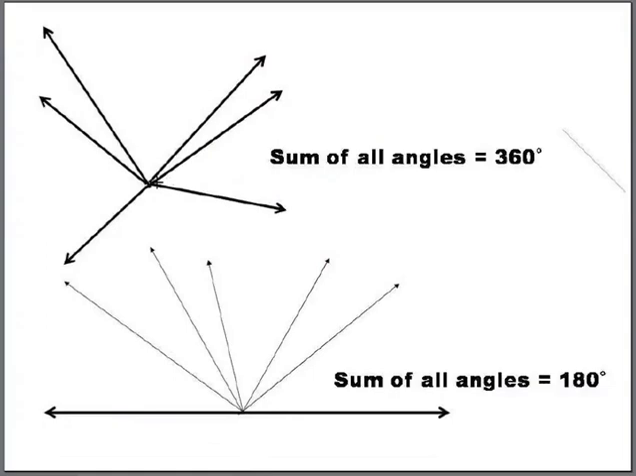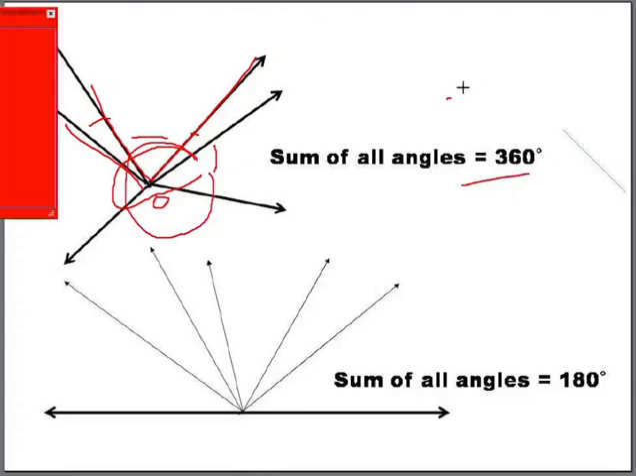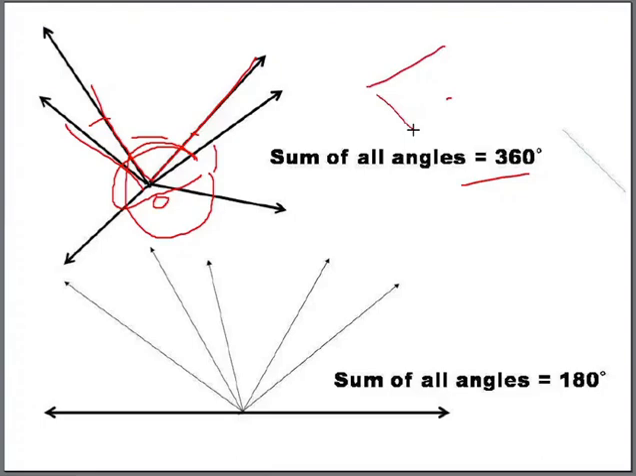Now this is important. From a point, you can have any number of rays from a common point. Supposing there is O, you can have any number of rays, and it can form so many angles, but the sum of all the angles will be 360. From one point, if you are getting many rays, then if you add all the angles, it would be 360. This is called angle around a point.